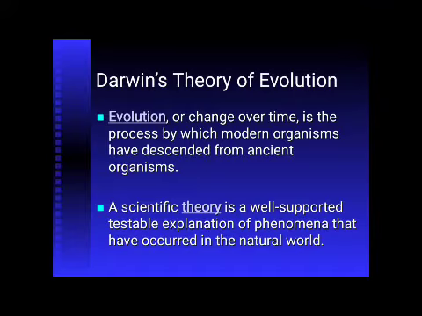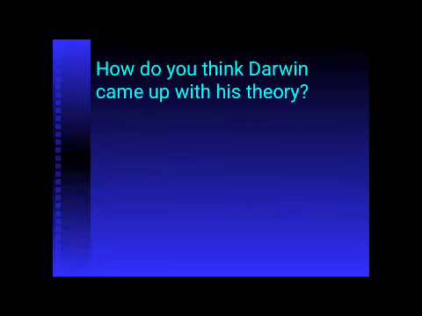According to his theory, evolution is nothing but change over time, a process by which modern organisms have descended from ancient organisms. A scientific theory is a well-supported, testable explanation of phenomena that have occurred in the natural world. And how do you think Darwin came up with his theory?